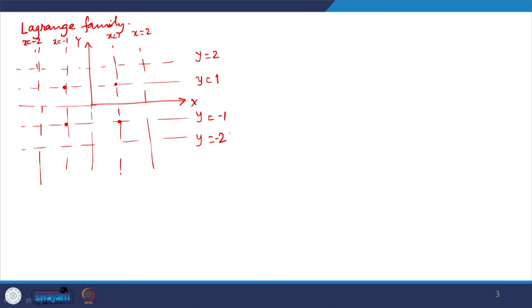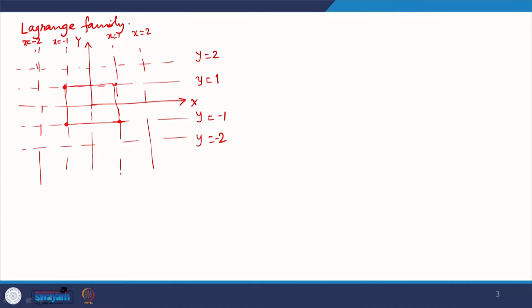So, these are the grid lines. A 4 noded rectangle is defined by any 4 points defined by the grid lines, not necessarily x equal to 1 and y equal to 1 and so on. They can be any 4 points located at the grid points of the coordinate system.